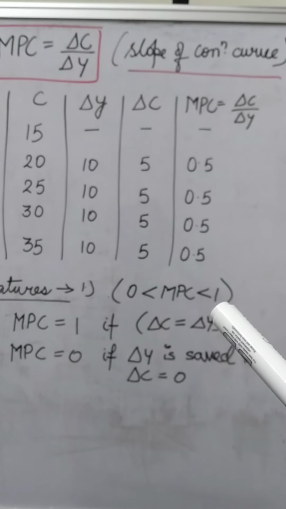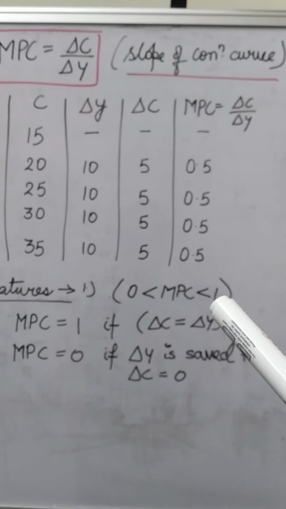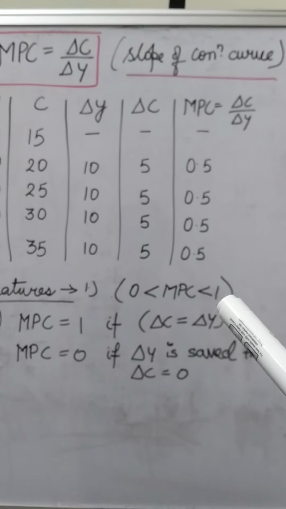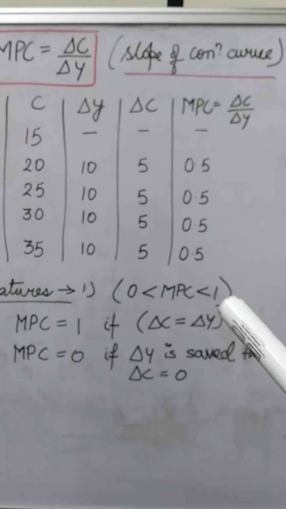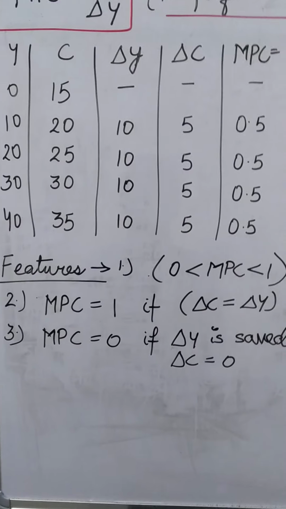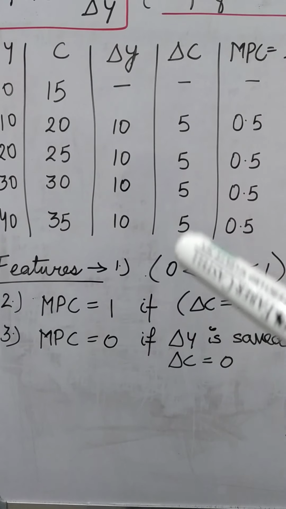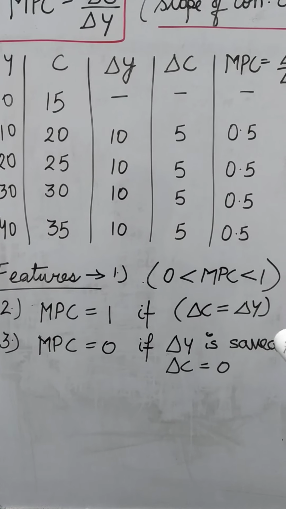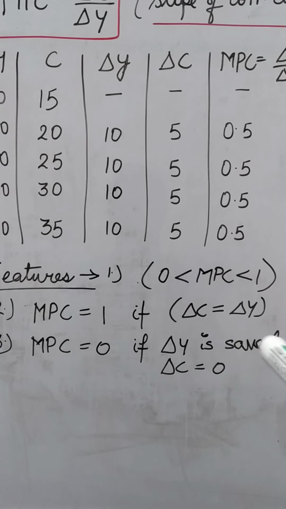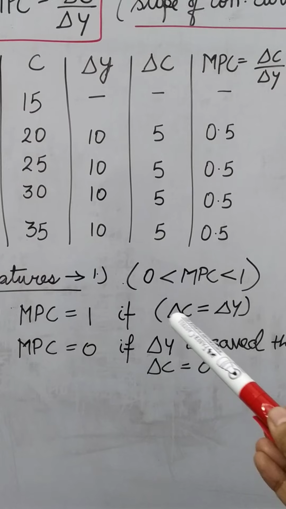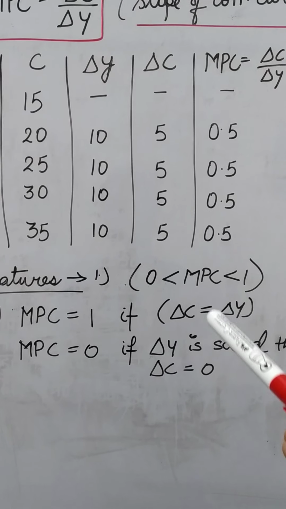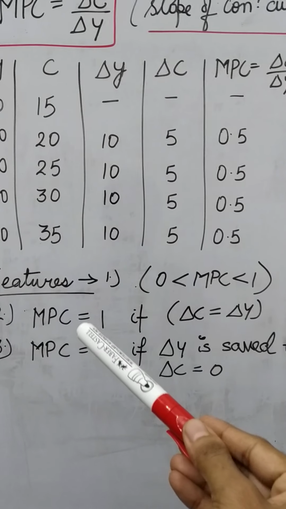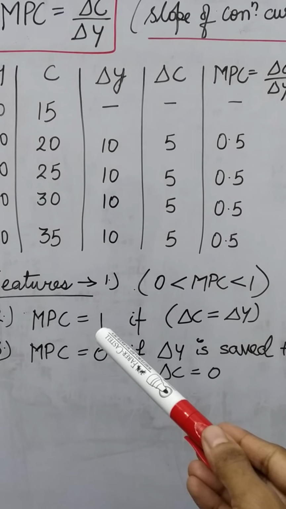And why is it always lesser than 1? Because the whole part of the income will not be spent. Some part we can save also. That's why MPC is always lesser than 1. Second feature I have written: if entire additional income is consumed, that means delta Y, if it is totally consumed, that means delta C. If the entire income is going to be consumed, only in that case the MPC will be equal to 1.